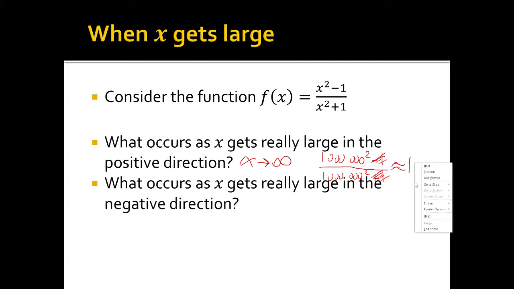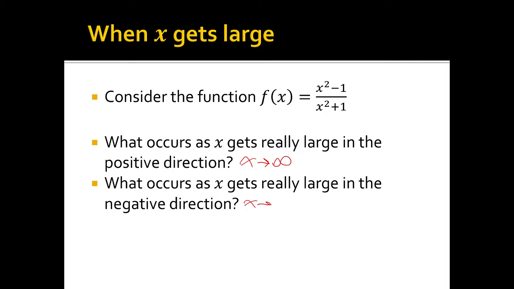Well, in the negative direction, kind of the same thing happens because it is x squared, so in the negative direction x squared is still going to be positive. So x goes to negative infinity. Again, same thing occurs. We'll just pick negative 1,000,000 this time. Negative 1,000,000 squared minus 1 is going to be the same thing as 1,000,000 squared minus 1, and negative 1,000,000 squared plus 1 is going to be the same as 1,000,000 squared plus 1. So this is still going to be approximately equal to 1.